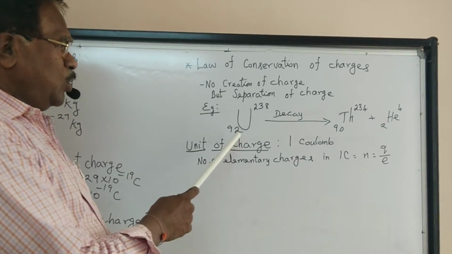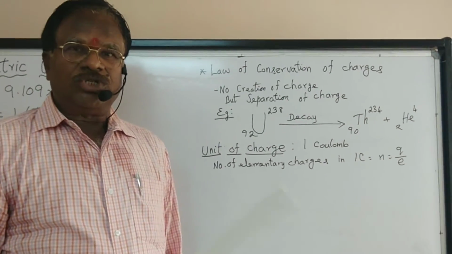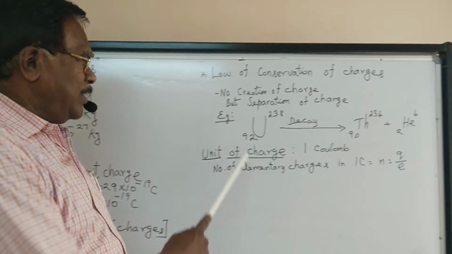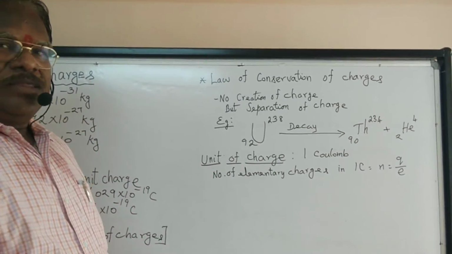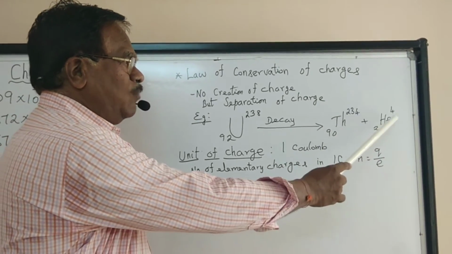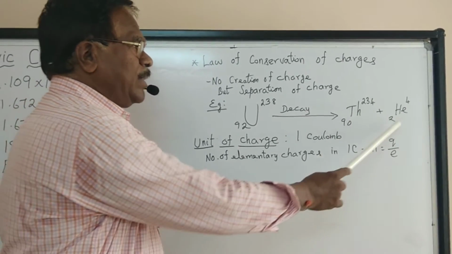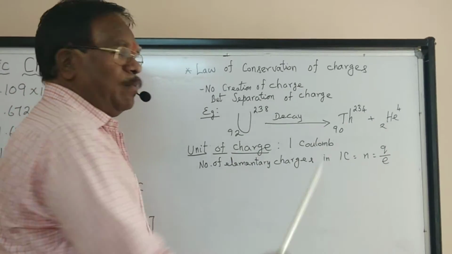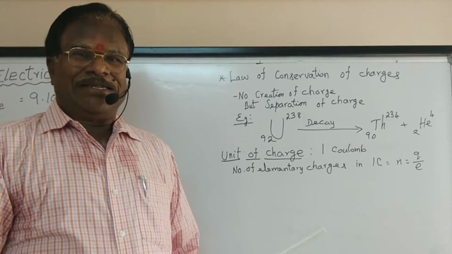In nuclear physics, the number of charges is called the atomic number. So there are 92 charges on the reactant side. On the product side, thorium has charge 90 and the alpha particle has charge 2. Add them: 90 plus 2 is 92, balanced. Thus we prove the total charge always remains the same.